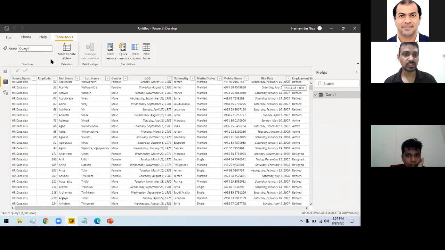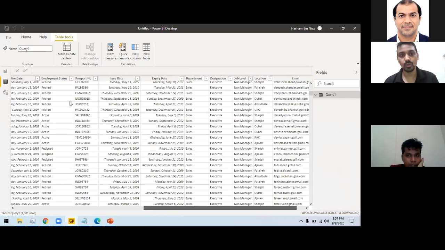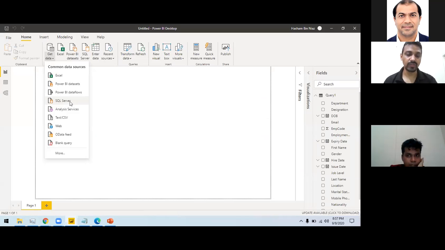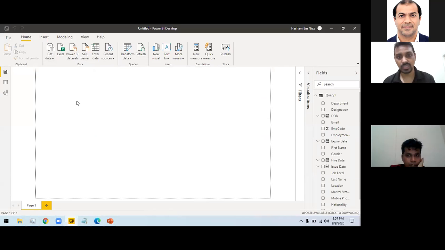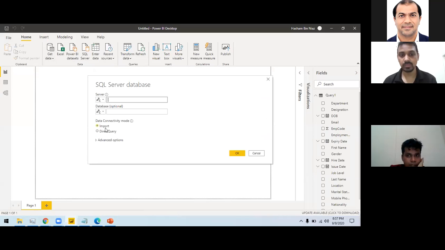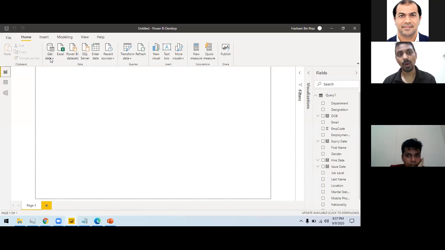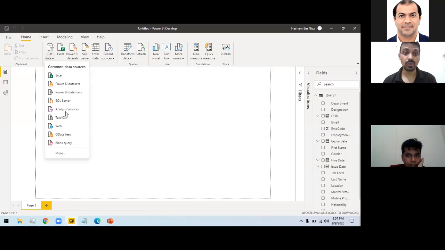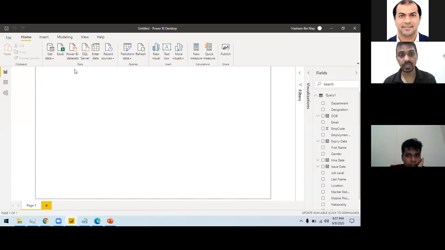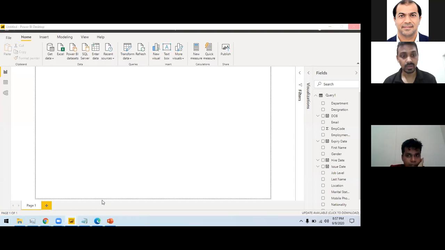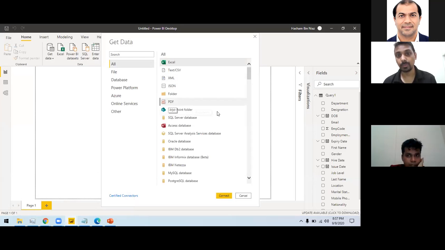So we have different methods of connection. If you are connecting to a SQL server, definitely there is a different method of connection. You can connect with the SQL server as well. If you want, you can import data or you can directly read the SQL server. Power BI provides connectors to more than 200 different data sources. All the data sources are listed here. So you can connect to SharePoint, web, a web directory. You can even connect to a PDF file if you want to automate the process of PDF invoices. So you can use that as well.